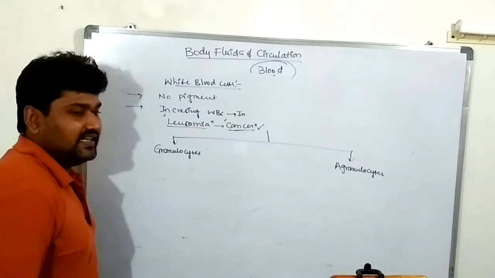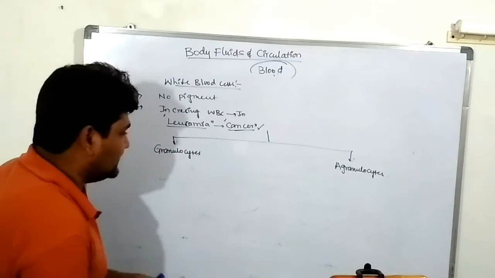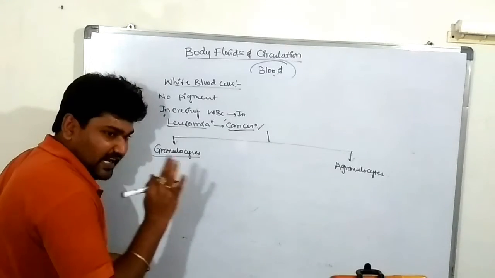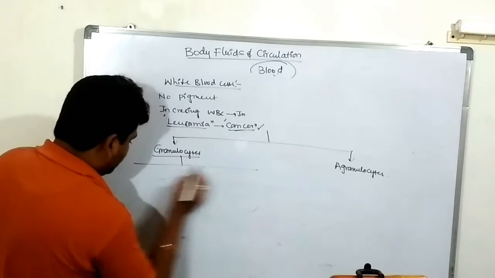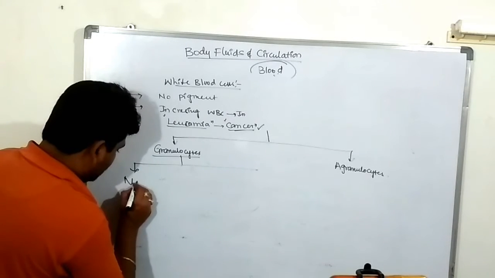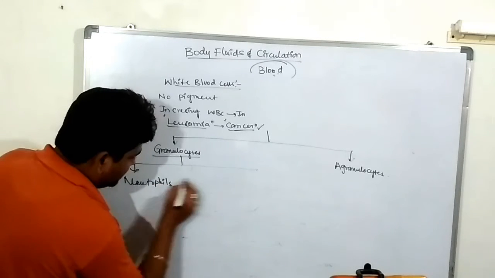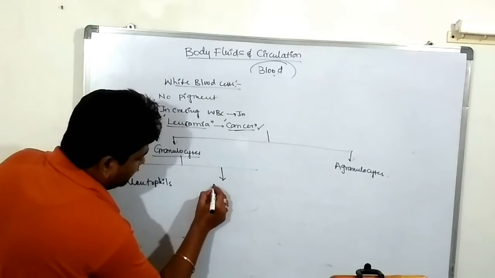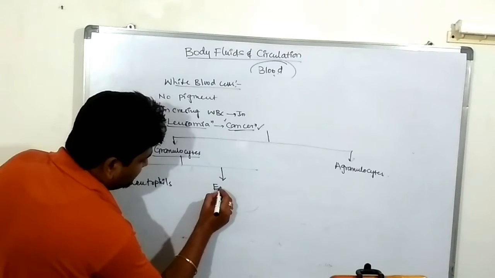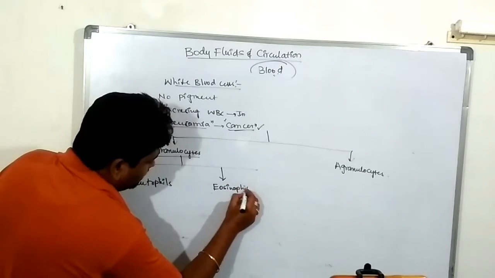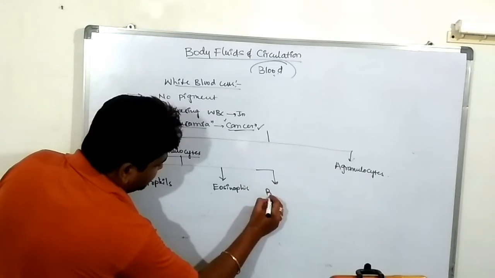The granules are there in the cytoplasm of the cell, known as granulocytes. These granulocytes can be classified into three types. First one is neutrophils, second one is eosinophils, and basophils.